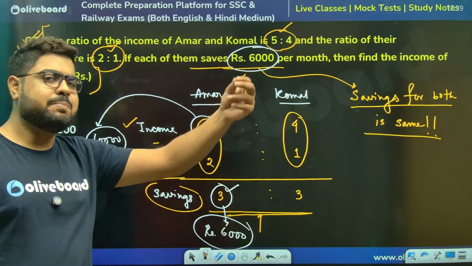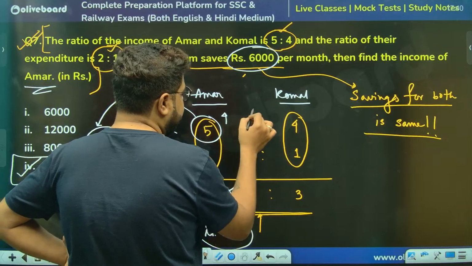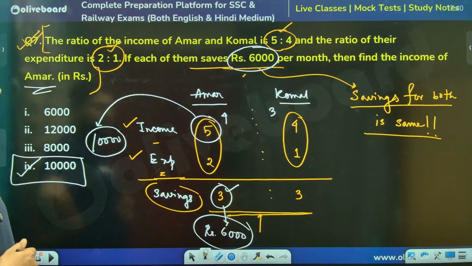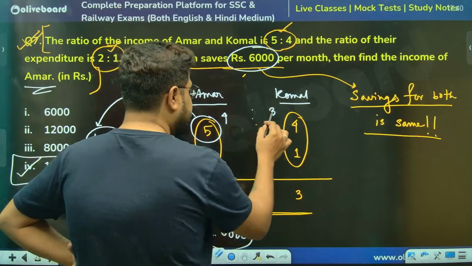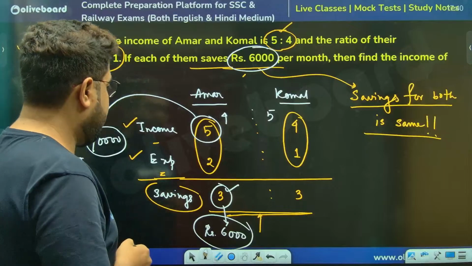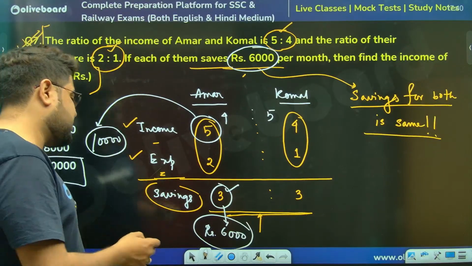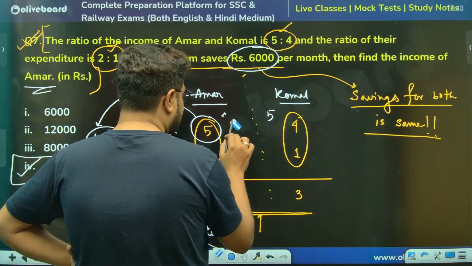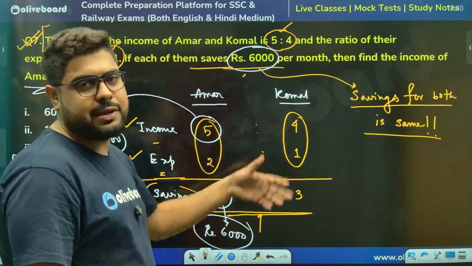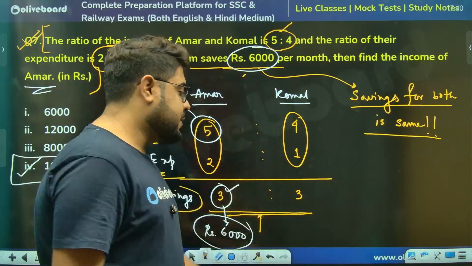Now, sir, one simple question. Say, for example, instead of 5 ratio 4, if it was 4 ratio 3, then what would you do? Okay, then also it is the same, you would make it 4 ratio 5. But again it would become a mess. Leave it, leave it. I have to back calculate so many things before I can give you the answer, otherwise the values will not match.